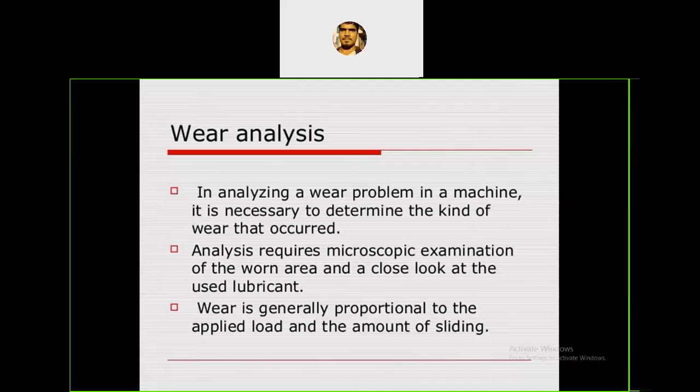Clear? First, we have to analyze which type of wear takes place in the failure of the component. Next, the analysis requires a microscopic examination of all areas and a close look at the used lubricant. With the help of a microscope, we have to see which type of failure takes place, whether the surface is very smooth or rough, and which type of lubricant was used. The lubricant is also contributing to the failure of the component.